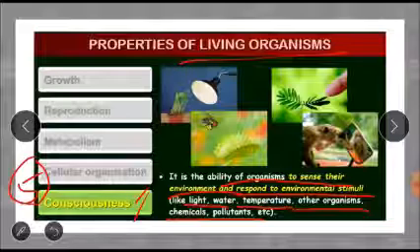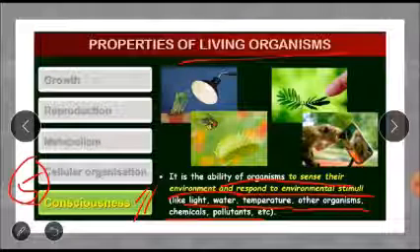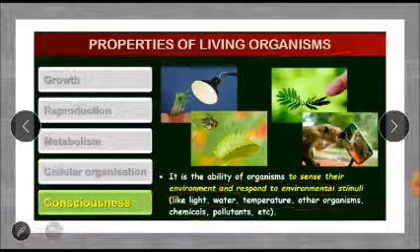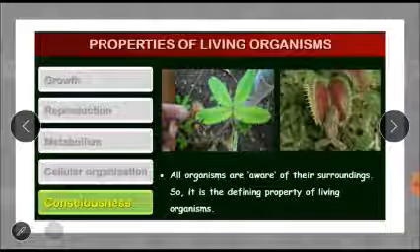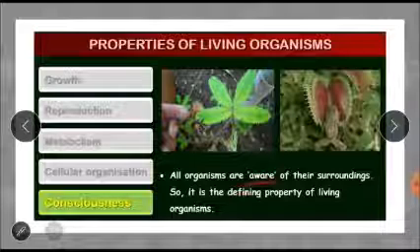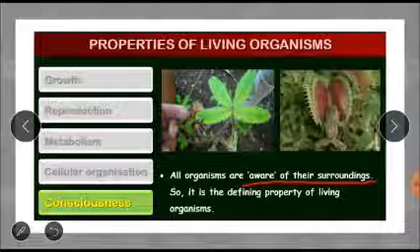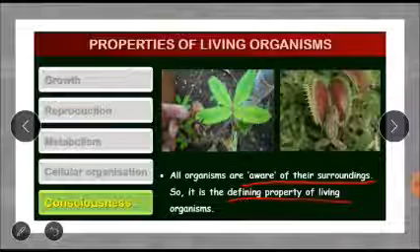If somebody is shouting at you, you respond. So that is what consciousness is, the defining property of any living organism. This is going to be the last point here. All organisms are aware of their surroundings.